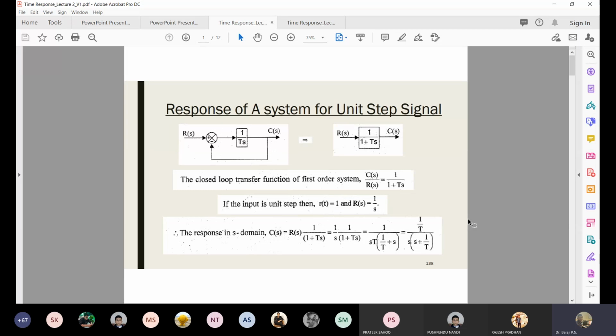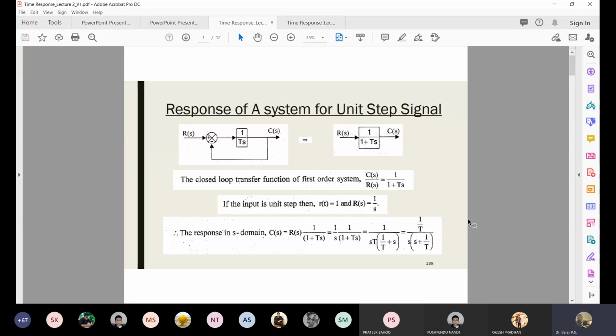Don't get amazed why the slide number is 138, because it is a continuation of long slides. I directly printed it as it is, so the slide number is 138. So in slide number 138, what we are going to see is what would be the response of a system if I give a unit step input.